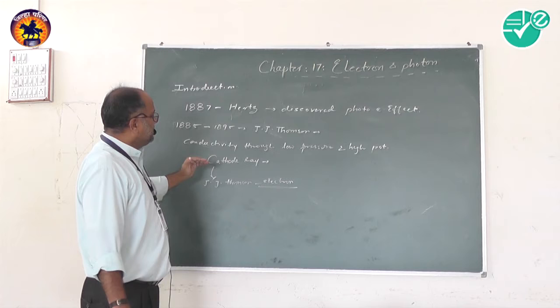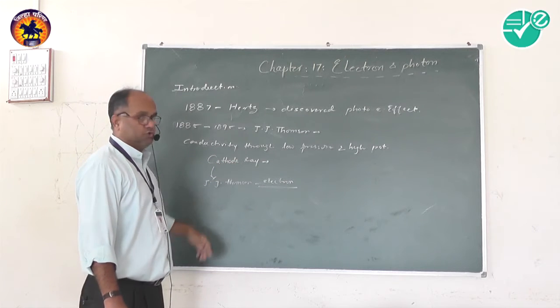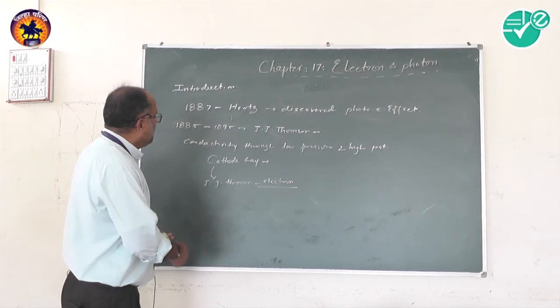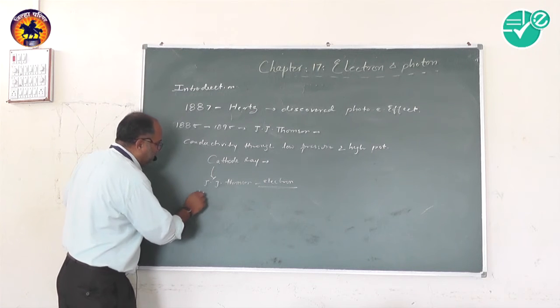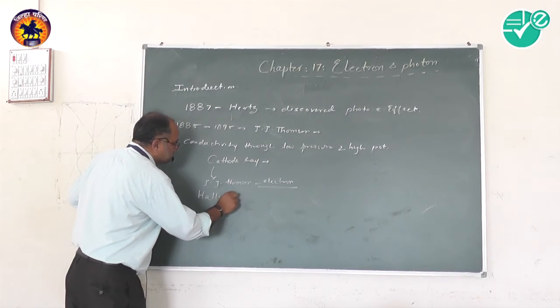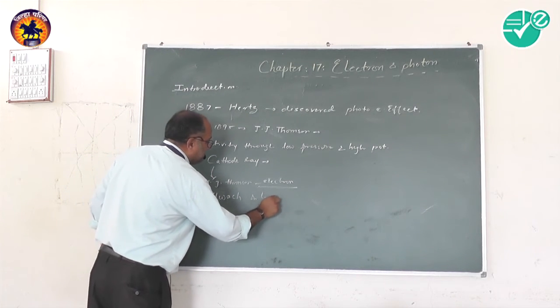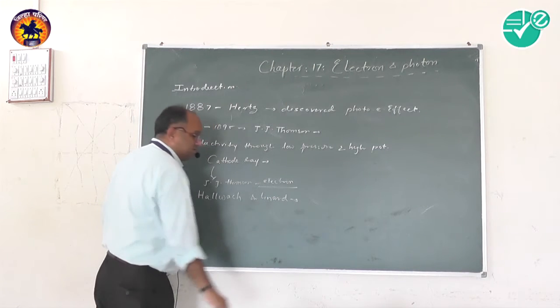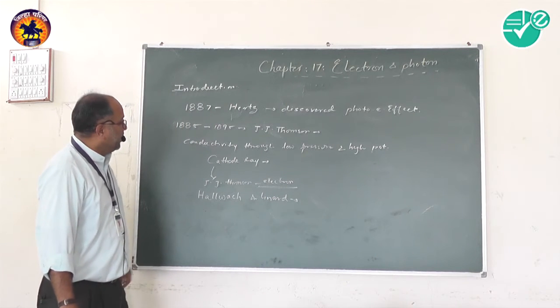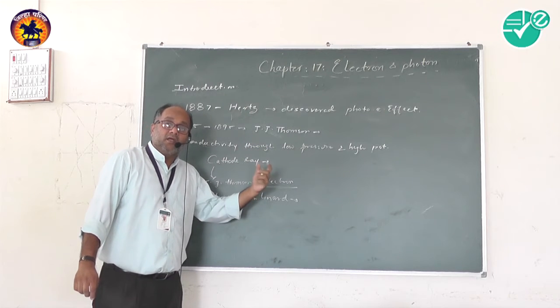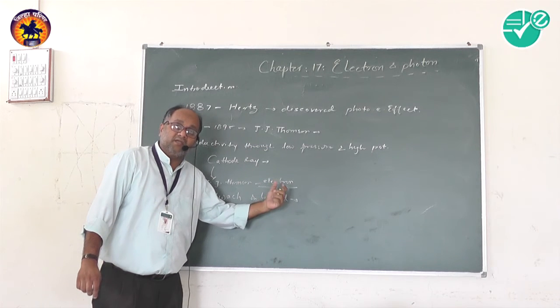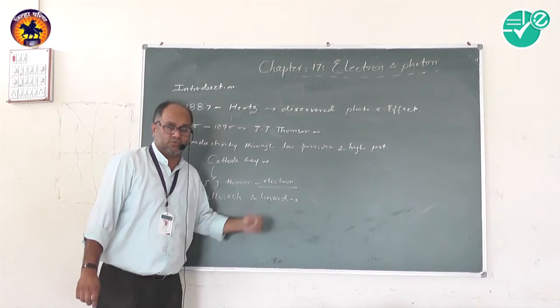So all the scientists were now working on the electron. While working with the cathode rays, Hallwachs and Lenard were the scientists working along with Hertz on the conductivity through gases also.